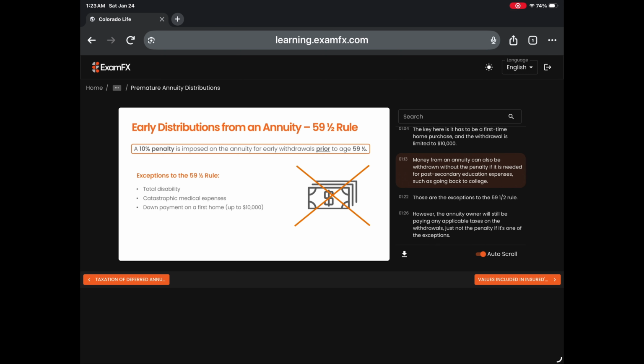Money from an annuity can also be withdrawn without the penalty if it is needed for post-secondary education expenses, such as going back to college. Those are the exceptions to the 59 and a half rule. However, the annuity owner will still be paying any applicable taxes on the withdrawals, just not the penalty if it's one of the exceptions.